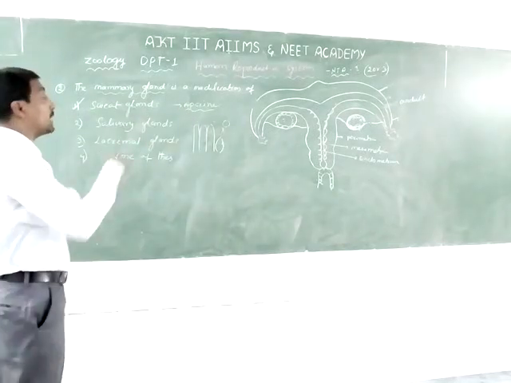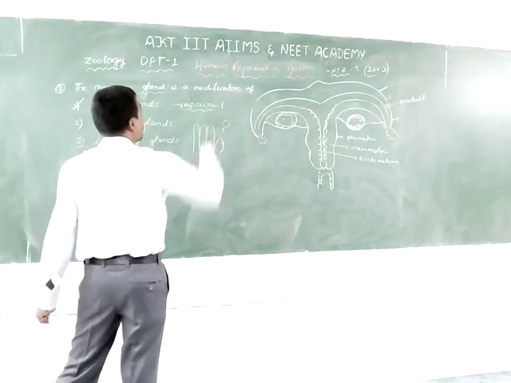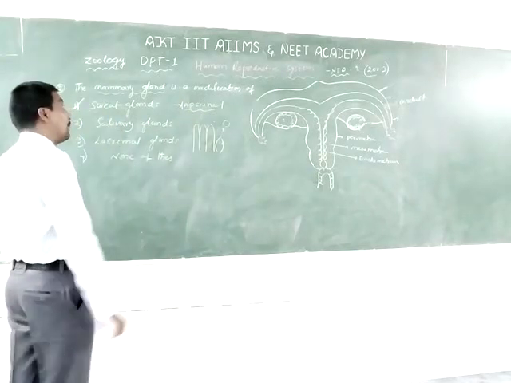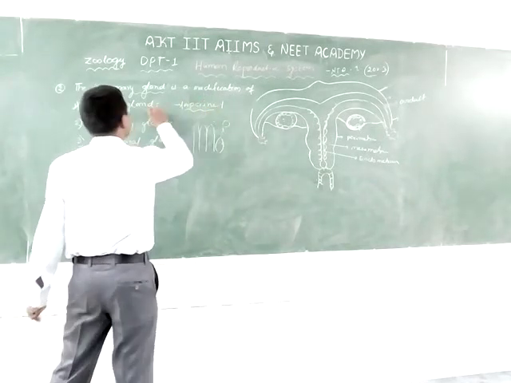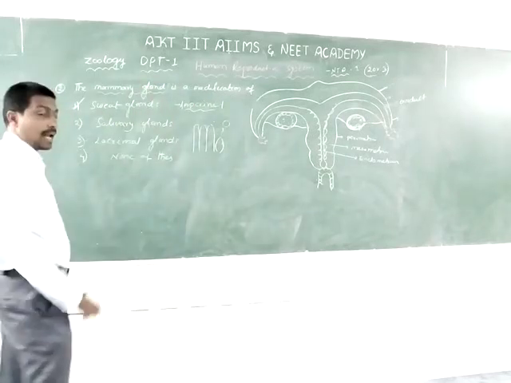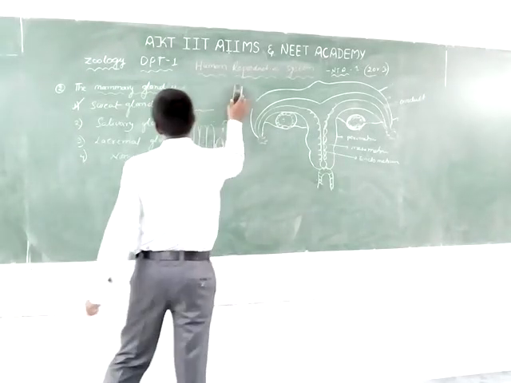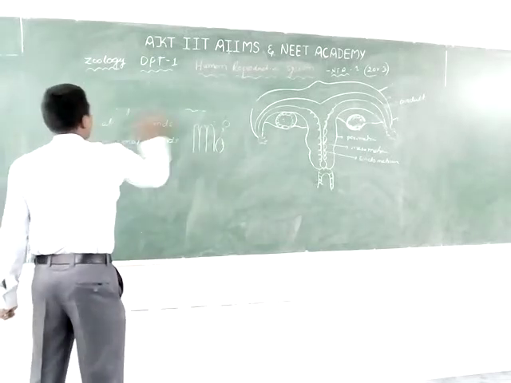These are also known as apocrine glands. The apocrine glands, sweat glands, are modified to the mammary glands. Very important, previously asked. This one, the sweat glands, is very important.